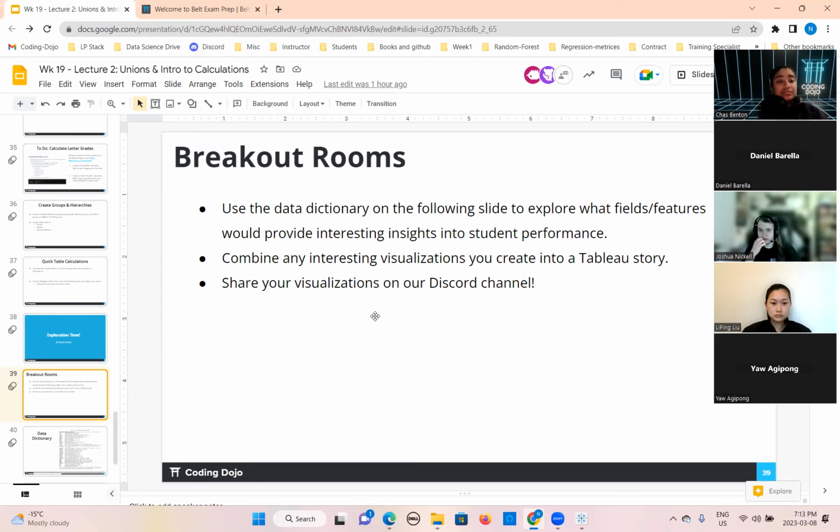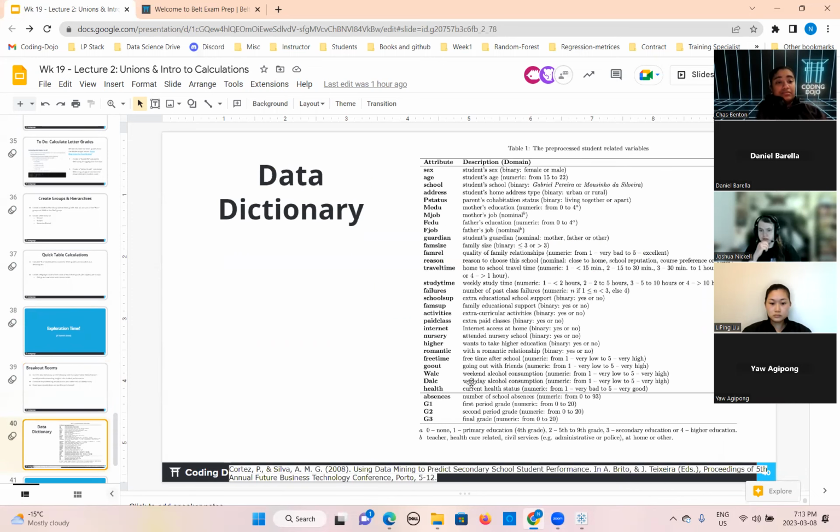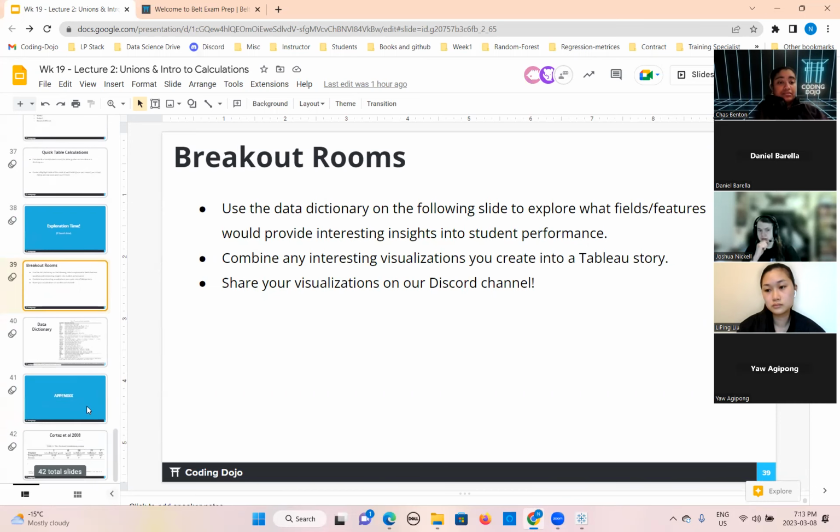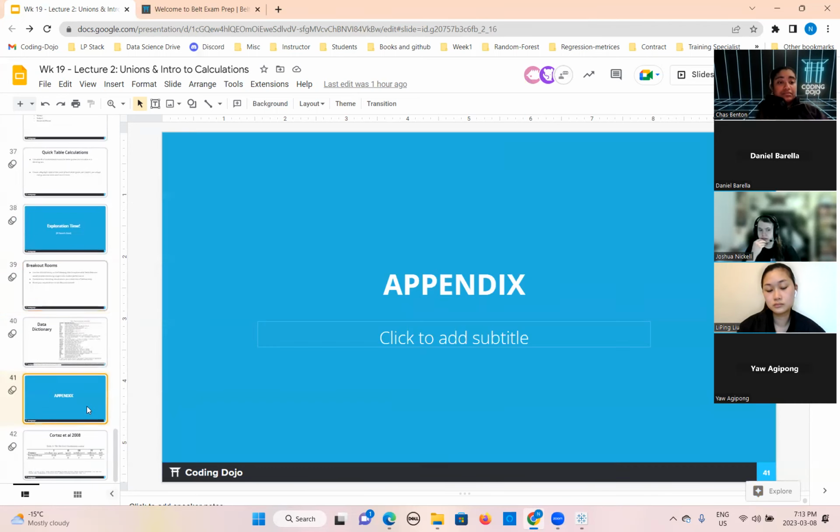So what you need to do, you can use the data dictionary on the following slide. This is given here. And explore what fields and features would provide interesting insights into student performance. Combine any interesting visualization you create in the Tableau story, and you can also share your visualization on the Discord channel as well. Any questions before I open the breakout room?